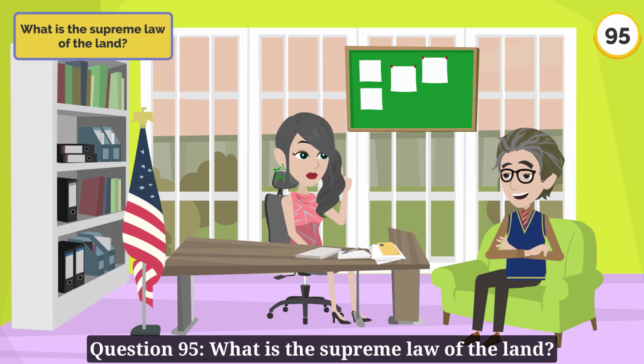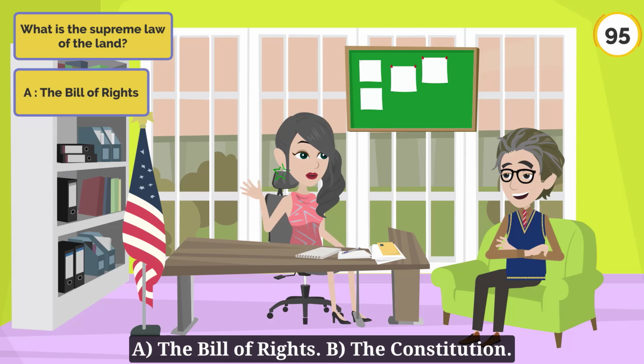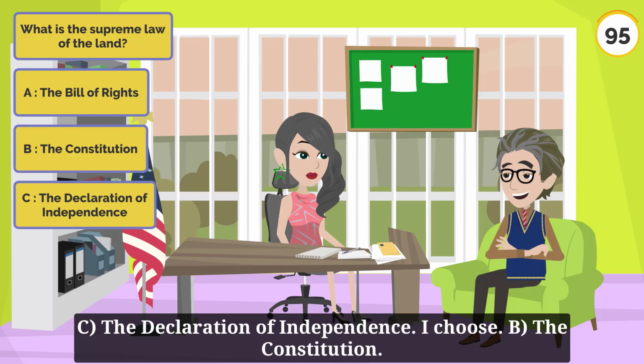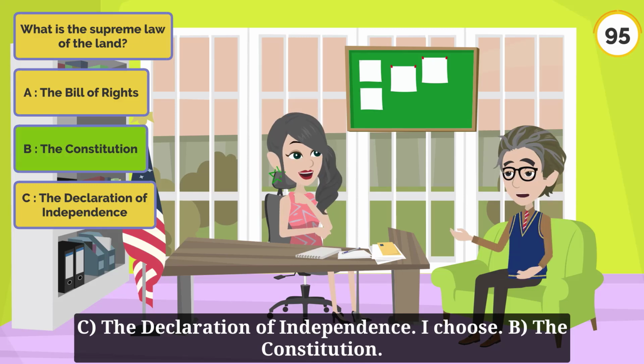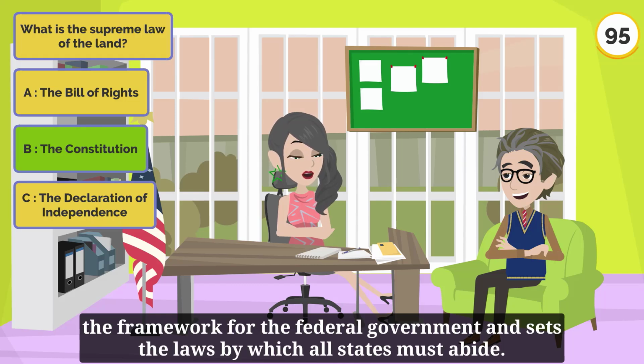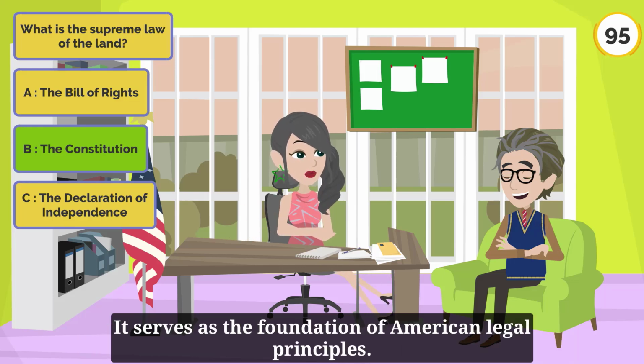Question 95. What is the supreme law of the land? A. The Bill of Rights. B. The Constitution. C. The Declaration of Independence. I choose B. The Constitution. Exactly. The U.S. Constitution is the supreme law of the land. It establishes the framework for the federal government and sets the laws by which all states must abide. It serves as the foundation of American legal principles.